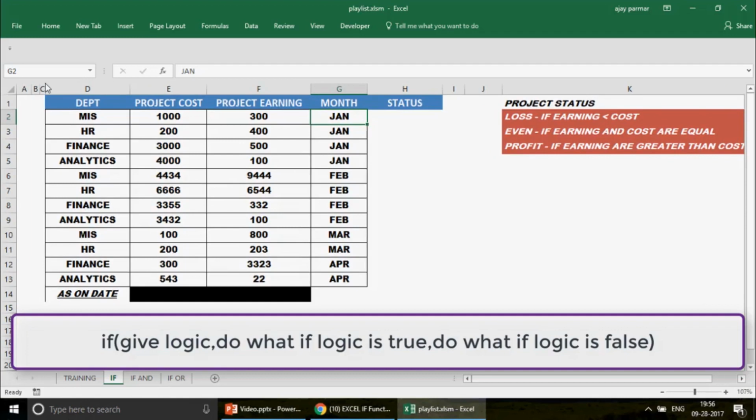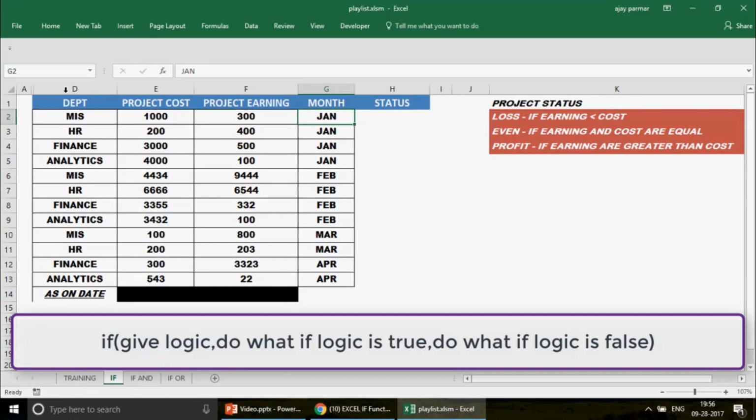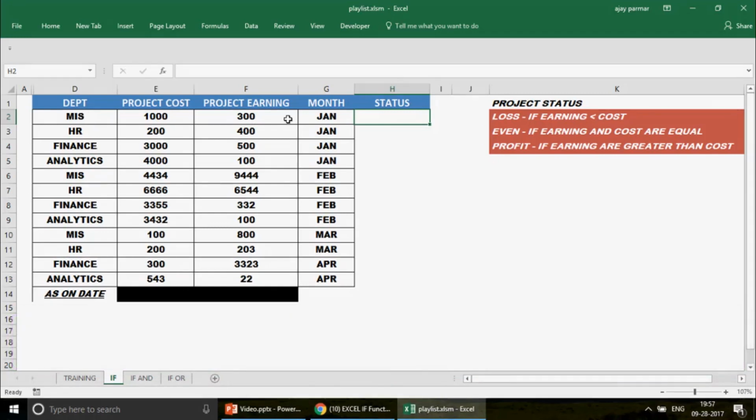Now the question is, what we are supposed to do here is write in the status column that if the earning of each department corresponding to their cost, if the project earning is less than the cost, then it has to be a loss. If the earning is greater than the project cost, it has to be a profit. So we would like to see the status as profit, and if the earning is equal to the cost, then it has to be even.